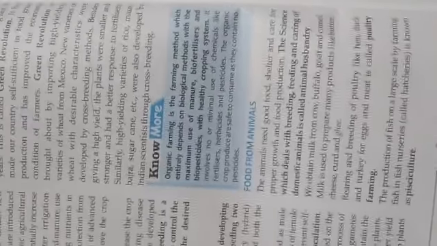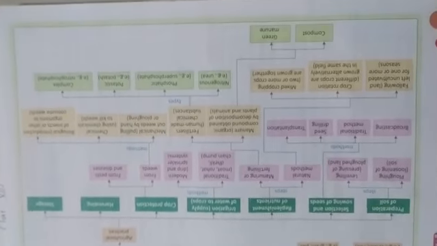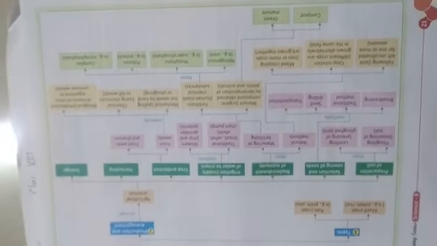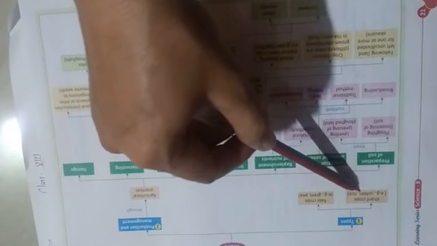Now, this chapter we have done completely. A complete description of this chapter is given here. Now we can see that it is about crops. Two types are given, kharif and rabi. Kharif, for example rice and cotton, and rabi is gram and pea.